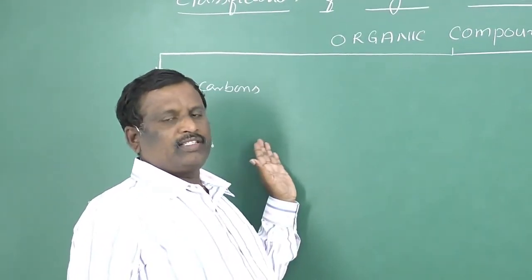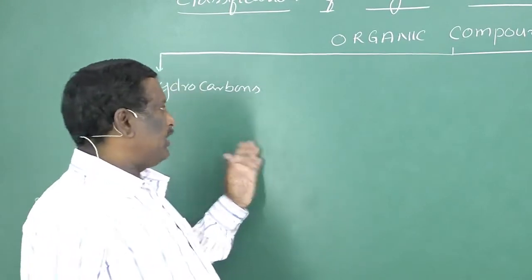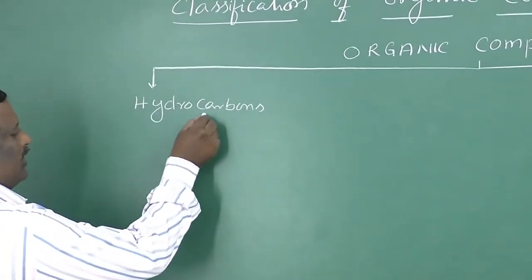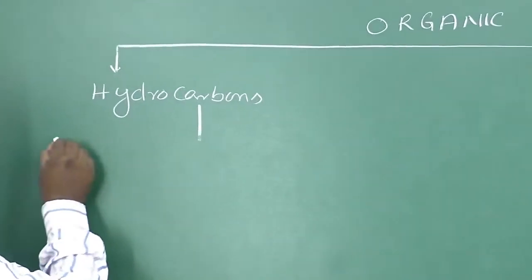Let us consider first these hydrocarbons. These hydrocarbons are further divided into two types.